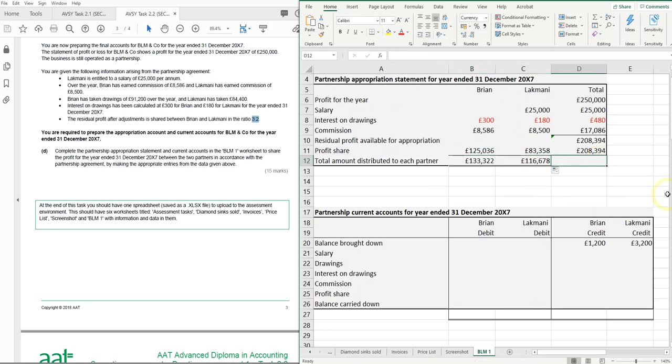And then I'm going to double check by saying equals, this is cross-casting, this amount plus this amount. Look at that, perfect. It's an exact match. So if you get to this point and your value there doesn't match your value there, you've done something wrong. So we now have to complete the partnership current accounts.